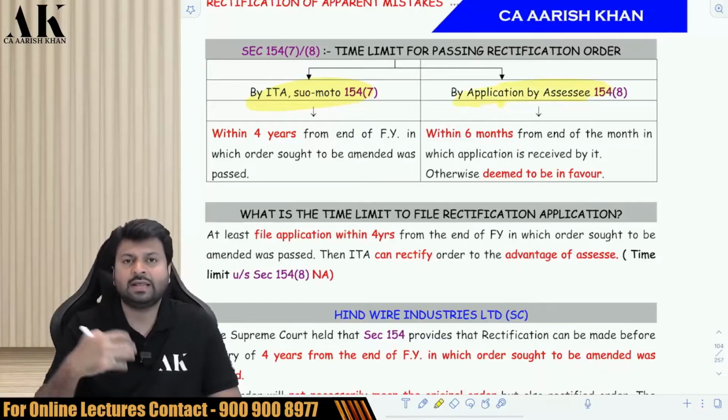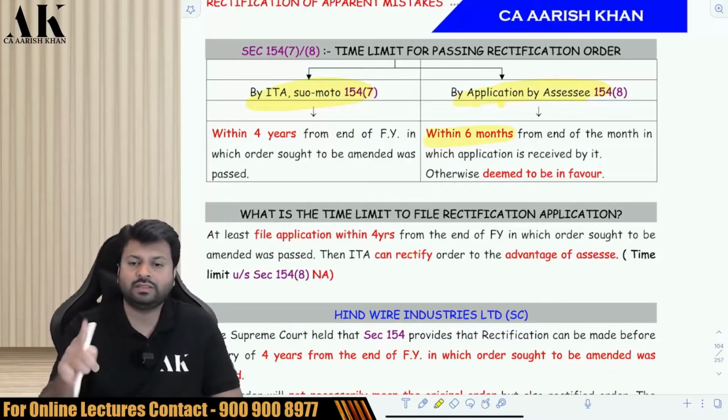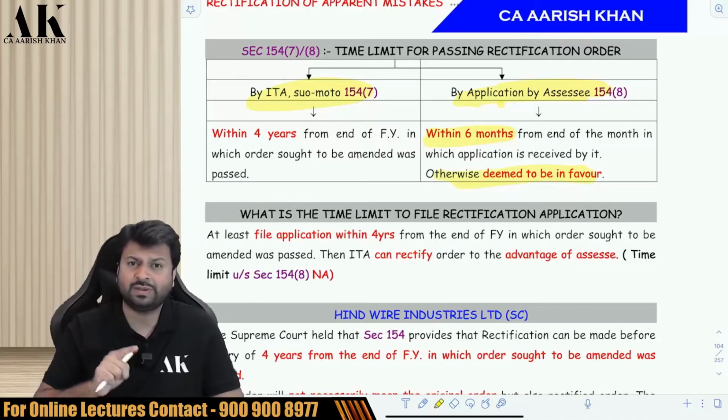But if the assessee gives an application, then the department has to be faster. Then the department has to pass an order within 6 months from the end of the month in which the application is received. And if they do not pass the order within 6 months, it is deemed to be in the favor of the assessee.